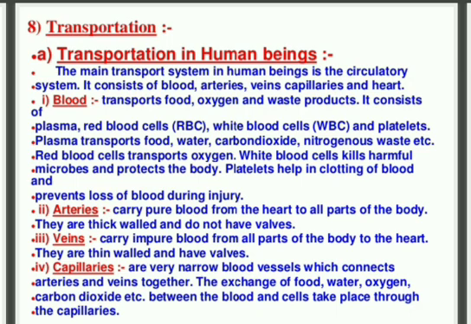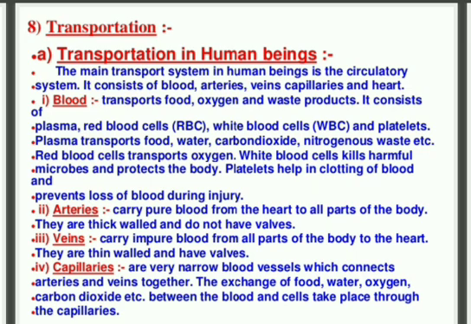Okay. Then capillaries, where artery and vein cannot reach, are the network between the artery and vein. They are very narrow blood vessels which connect artery and vein together.